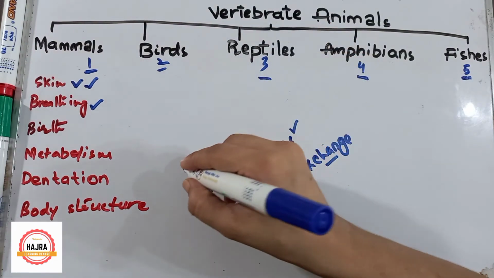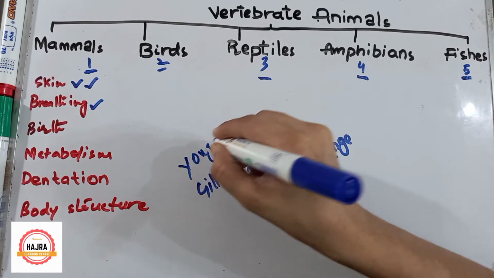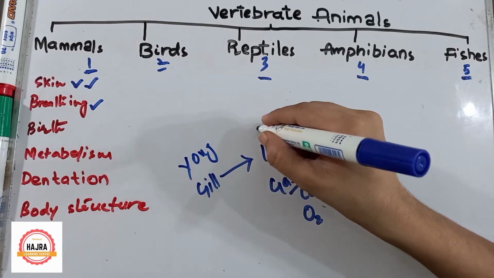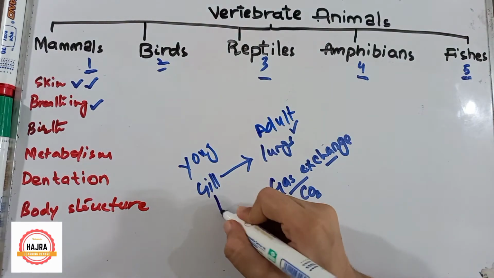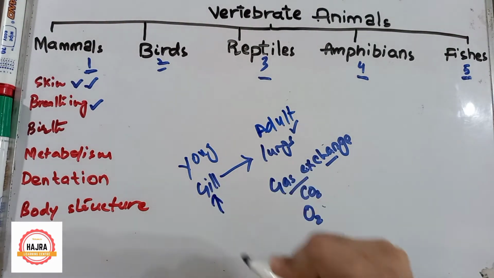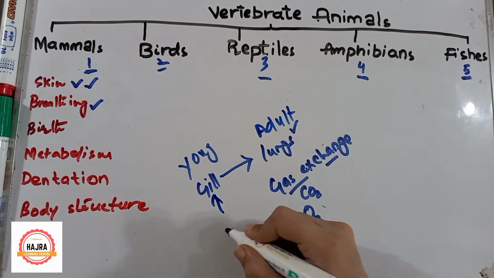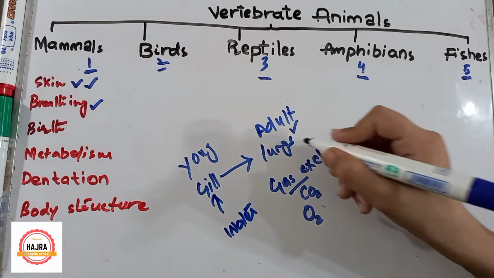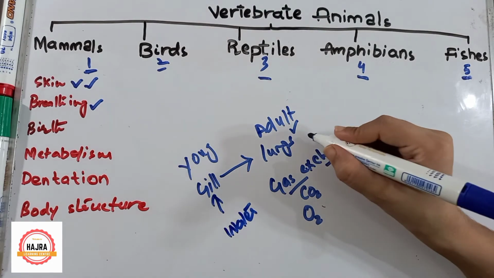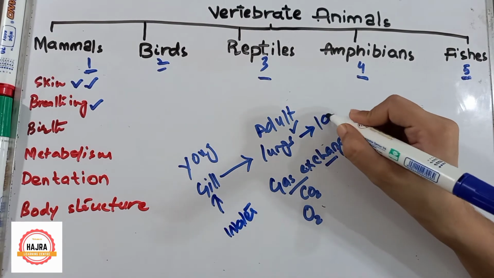Let me write on the upper side of lungs and gills. When they are young, they use gills. It means they live in the water. But when they convert into adults, they use lungs. It means they will live on land.